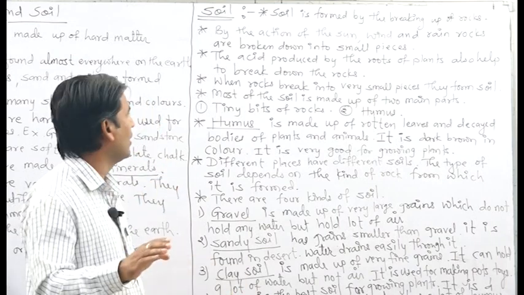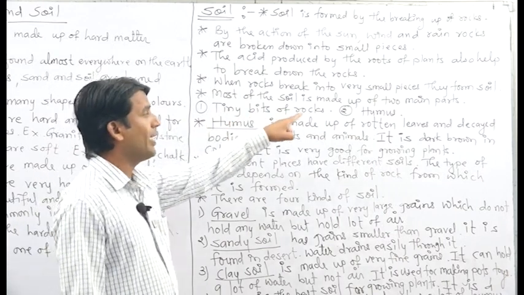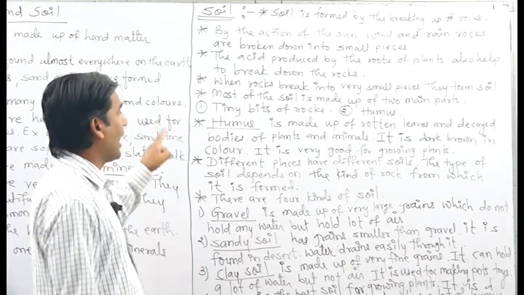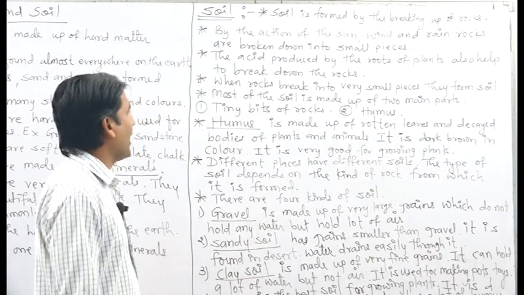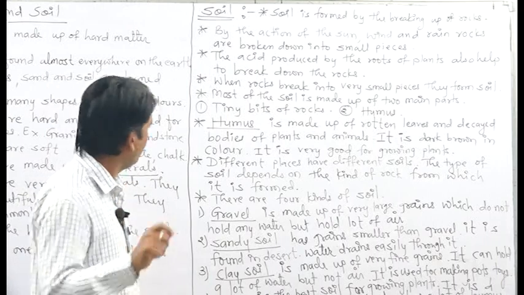Means by these actions, rocks are broken down into small pieces, and when these rocks break into small pieces, they form soil. And friends, most of the soil is made up of two main parts. Number one, tiny bits of rocks. Number two, humus. Tiny bits of rocks means nothing but small pieces of rocks.